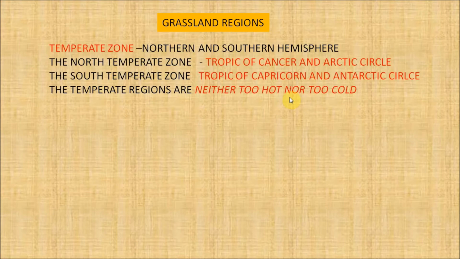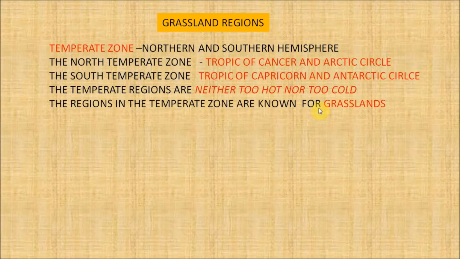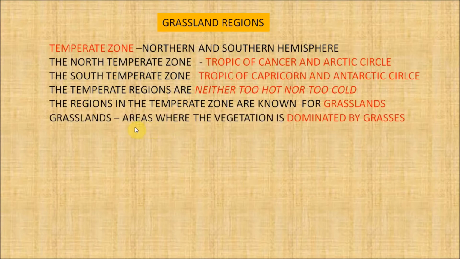However, the areas that are closer to the tropics are warmer than the areas closer to the Arctic and Antarctic circles. The regions in the temperate zone are known as grasslands. Grasslands are the areas where vegetation is dominated by grasses. The true grasses include cereals, bamboos, and the grasses of lawns. Trees and high mountains are hardly seen here. Grasslands occur naturally in the continents except Antarctica.